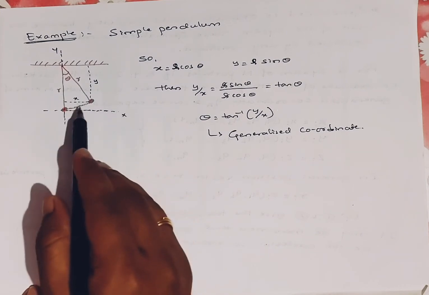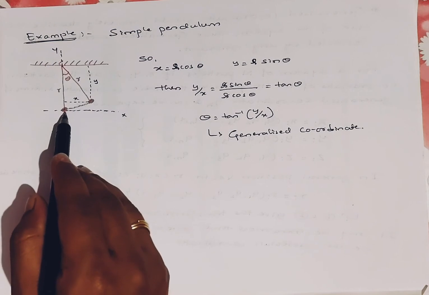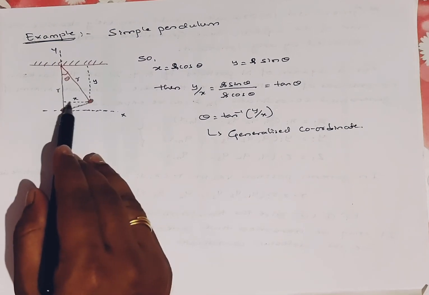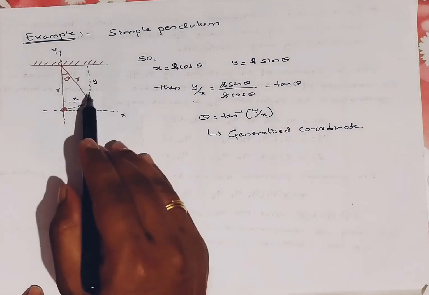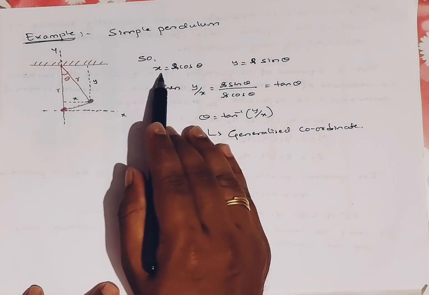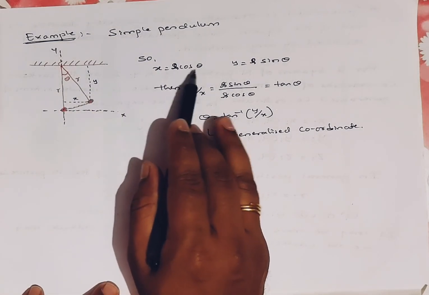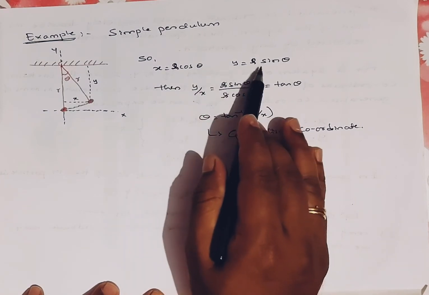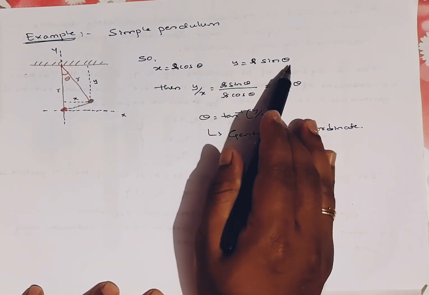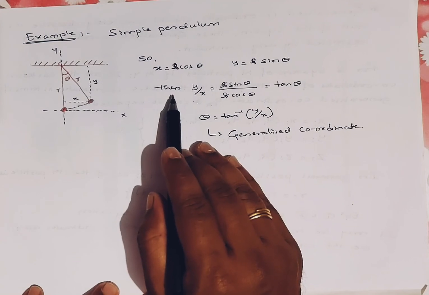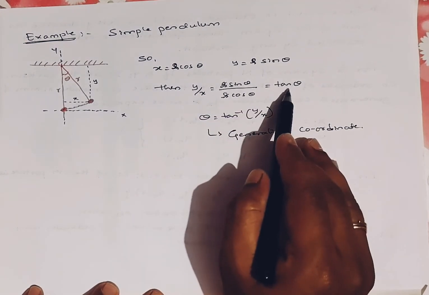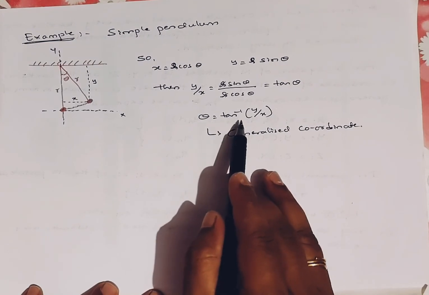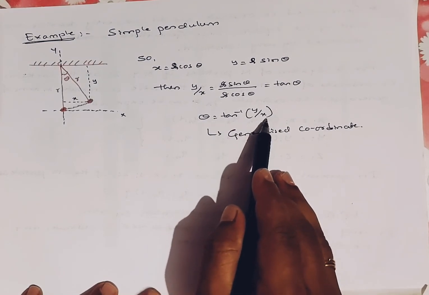From the origin to here the displacement is x, and here it is y. With trigonometry, x is equal to r cos theta and y is equal to r sin theta. Then y by x is equal to sin theta divided by cos theta, that is tan theta. So theta is equal to tan inverse of y by x.